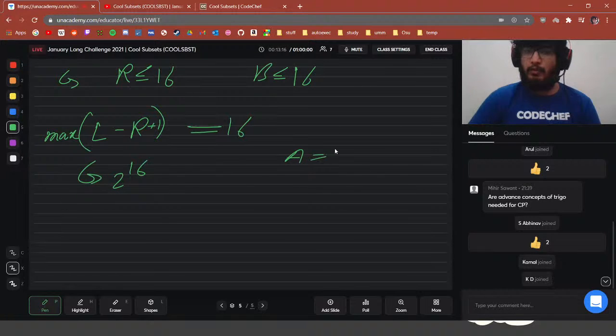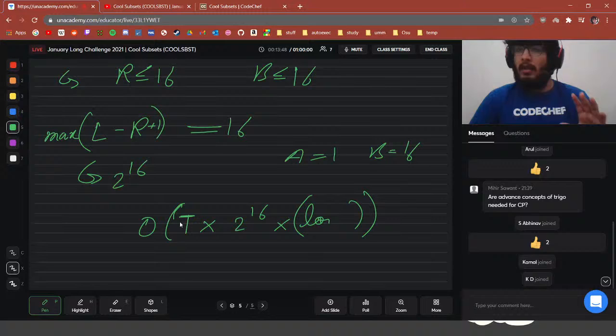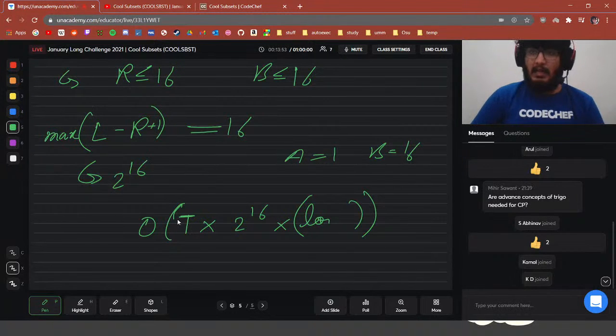Also, if A is equal to 1 and B is equal to 16, you can have all of these subsets, right? You calculate the product of all of those, and then you find out the primitive root. The time complexity would be around big O of T into 2 to the power 16, somewhere around that. You might apply a log for other functions as well, but that would be something polynomial. In this time complexity, I think you can complete subtask 1 of the solution. The question is, how do we improve from this brute force approach?